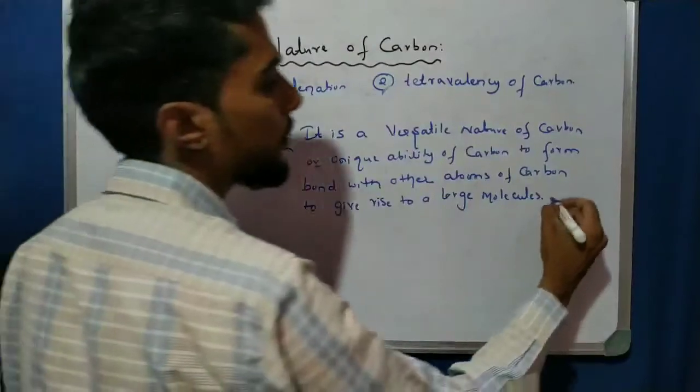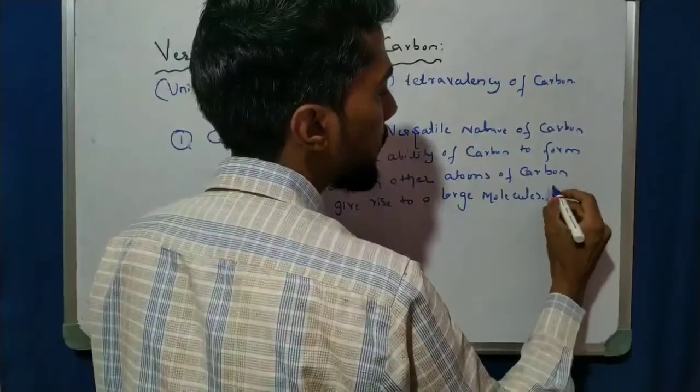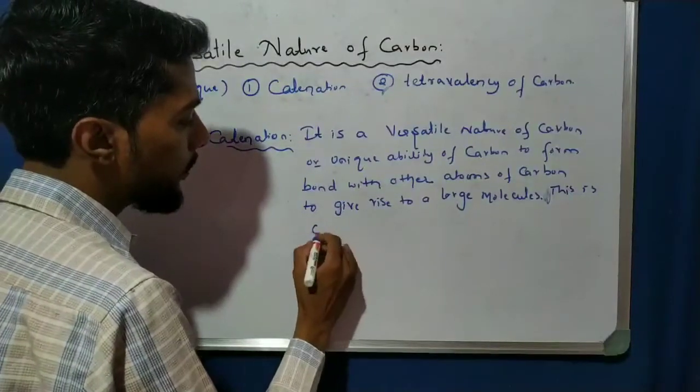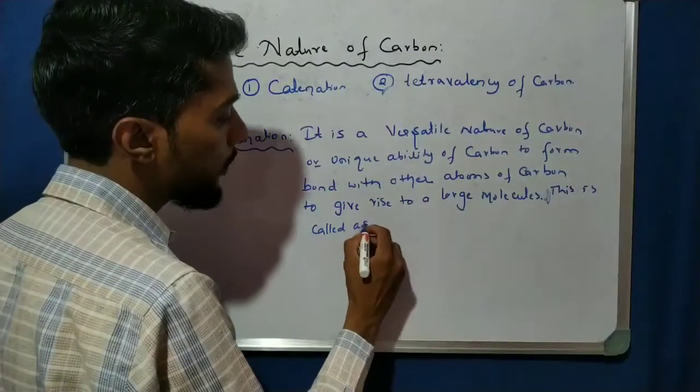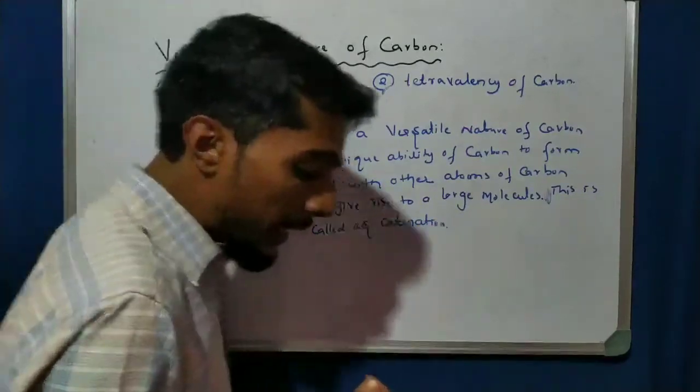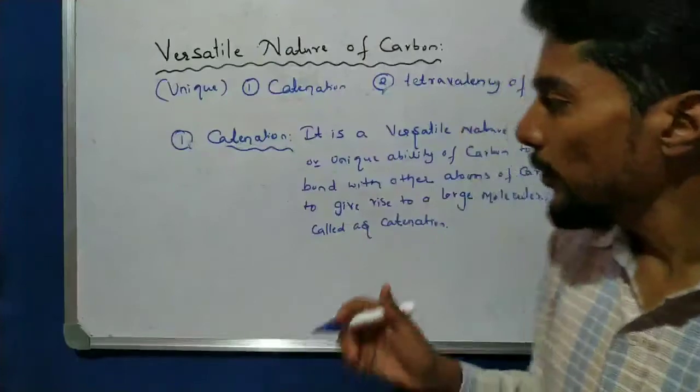This is known as catenation. It is a unique property of carbon to form the long chain.